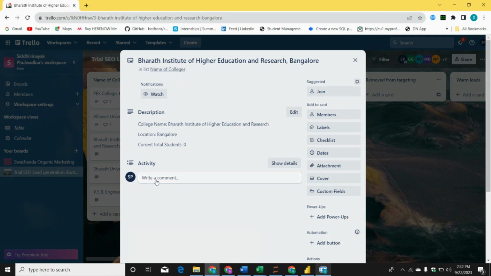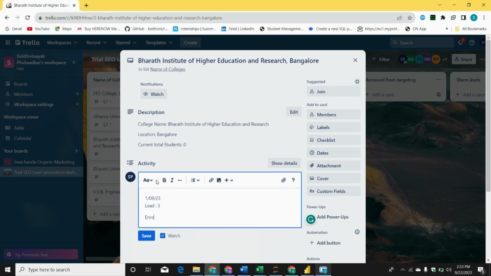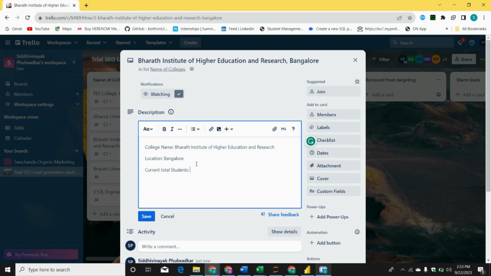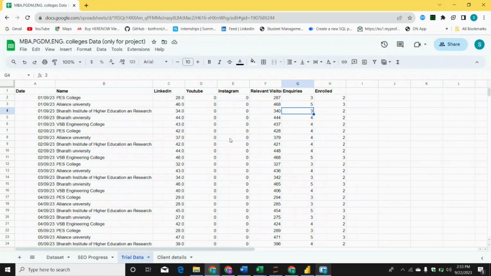So here I will quickly write down on the first September. You can write first September also, whatever format you want. This should be only the comment, right? Comments can be anything. You can write in your own words also. And here, enrolled, I will write down as 2. In this way. Now, here also enrollment 2. Current students are 2, right? Total count of students is 2. Now, same thing, 4 and 2. Next, also 4 and 2.